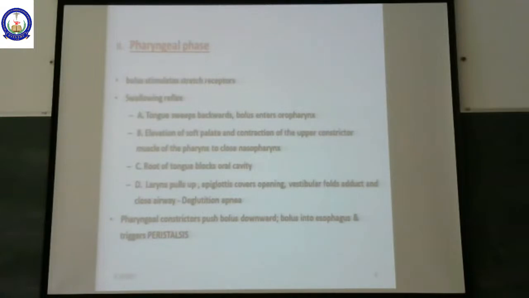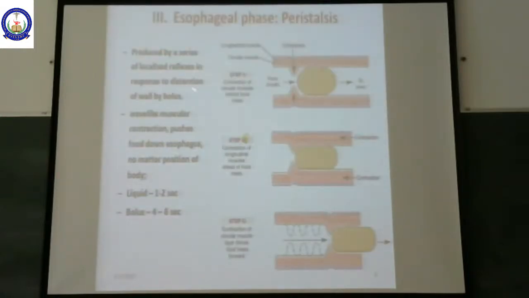Now the next phase of deglutition is the esophageal phase. What happens inside the esophagus? In the esophagus, the food bolus is going to be pushed down towards the stomach by a process called peristalsis. Now this movement of the gastrointestinal tract, that is peristalsis, occurs right from the esophagus.